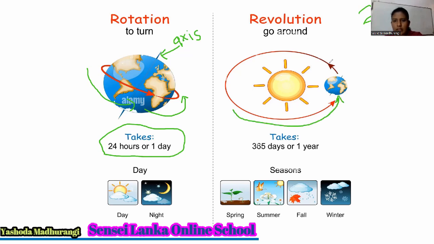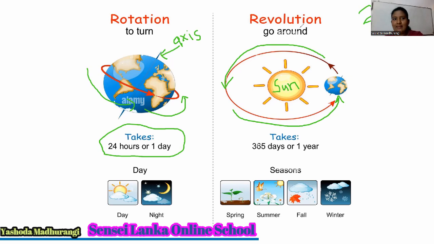It shows we are going around something else. What is that in the middle? The Sun. The Sun is in the middle of the solar system. Around the Sun, we are moving while rotating. That journey is revolution.